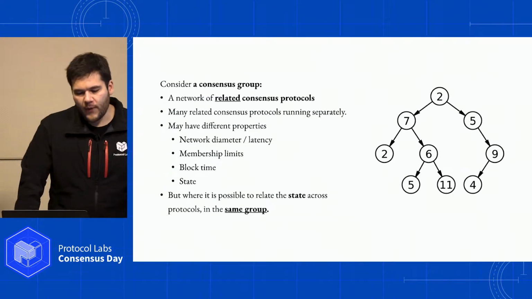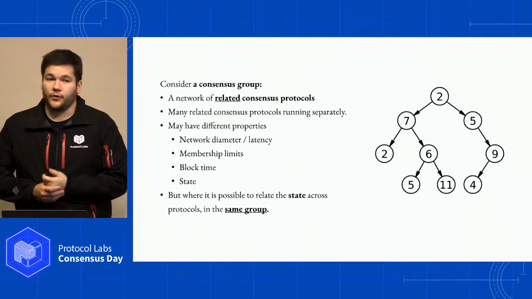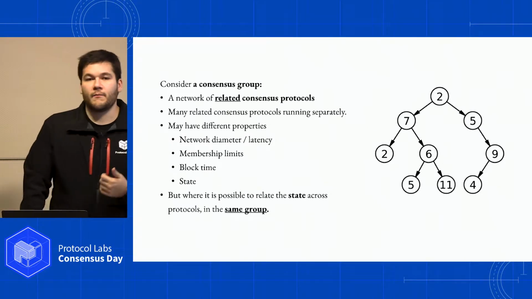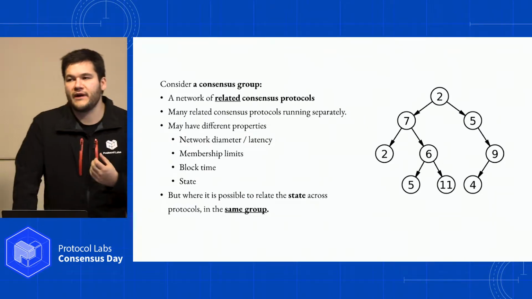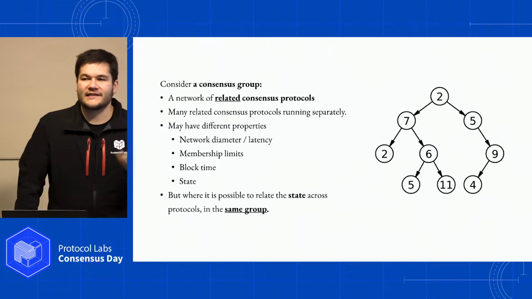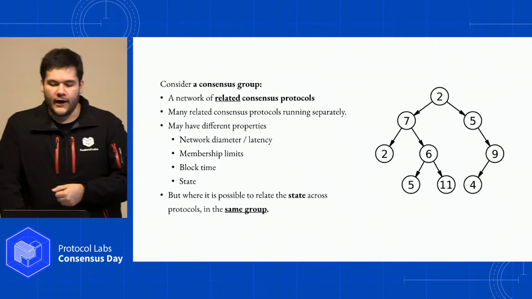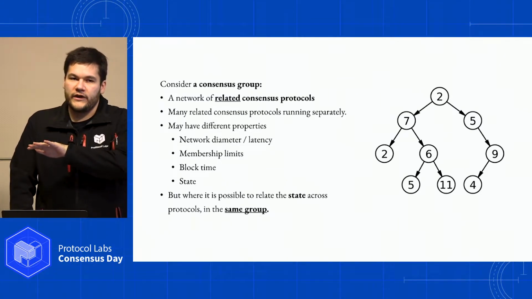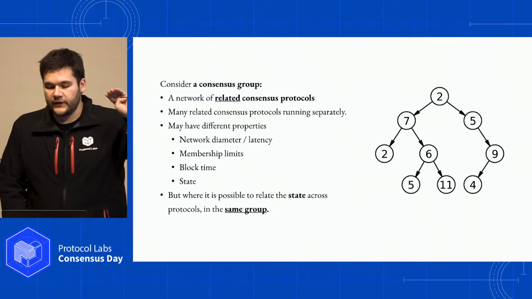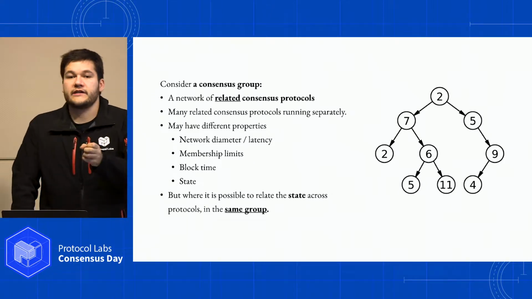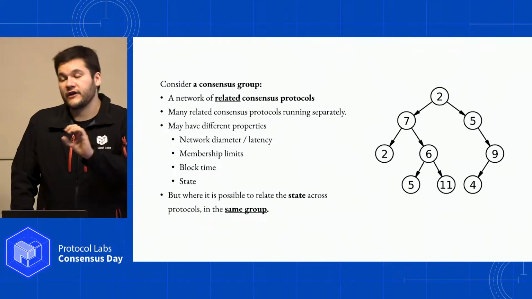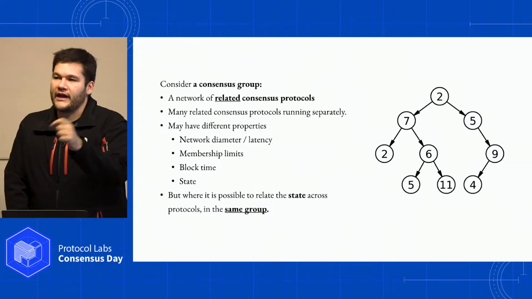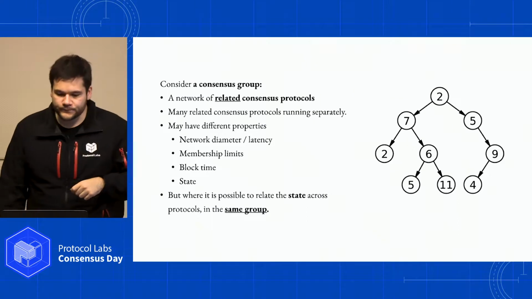Then other properties that vary might be membership limits. So some parts of the network might be completely open membership, anybody can join. Some other parts of the network might not be so open. Some applications might choose to run in an environment where the consensus is protected by some sort of permissioning. And so this gives you a way to reason through how you might mix the benefits of open membership systems and chains with the security and performance guarantees that come from some kind of permissioning. Then you just have to reason about the state migrating into and out of that space.